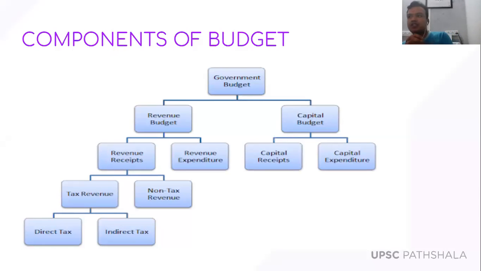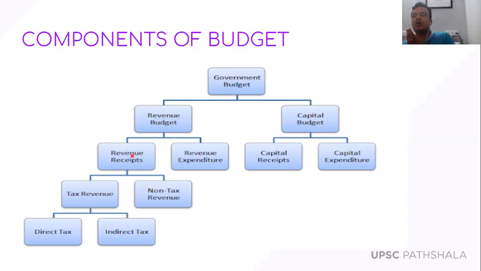And capital budget means where the government is going to spend money on capital assets, like creation of capital, and from where the government is going to receive money from those capital assets, right? Do you remember that I told you capital is such an asset which gives some income, right? That is why the capital budget is a separate account. Today I'm going to focus more on the revenue budget of the government, meaning where the government is going to receive the money and where it is going to spend the money in the revenue budget, right? So revenue receipts. Simple thing, revenue receipts means what?